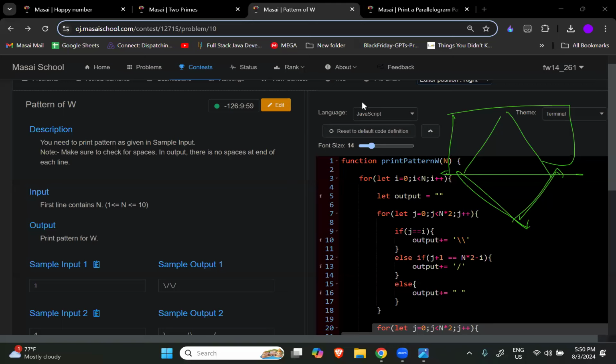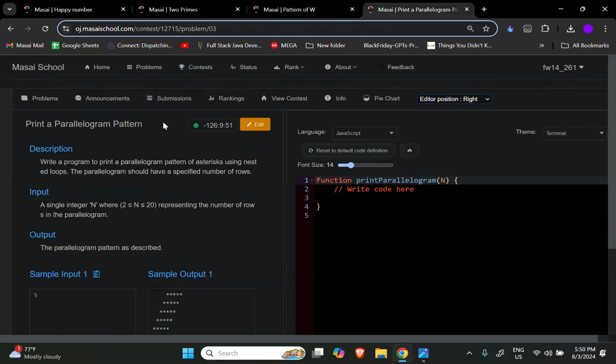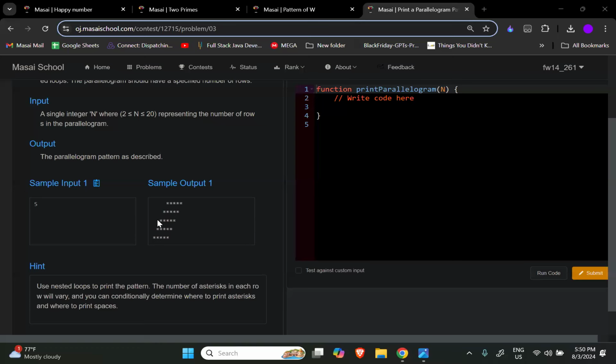Cool. Now, as we solve this question, almost really in 10-15 minutes pattern of W. Now let me take you to the last question, that is a parallelogram question. And how many of you think this is hard? This is hard. How many of you think this pattern is hard? You will literally laugh it when I will give you the solution.